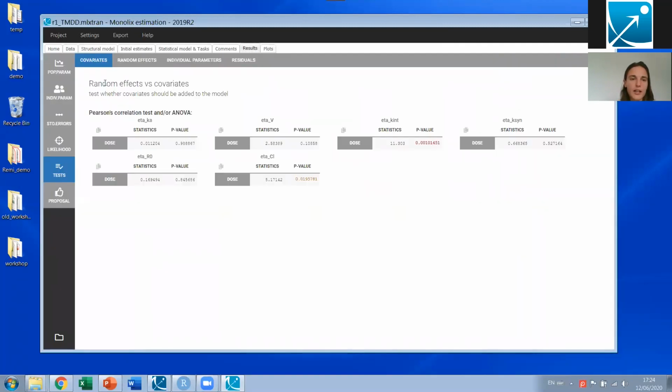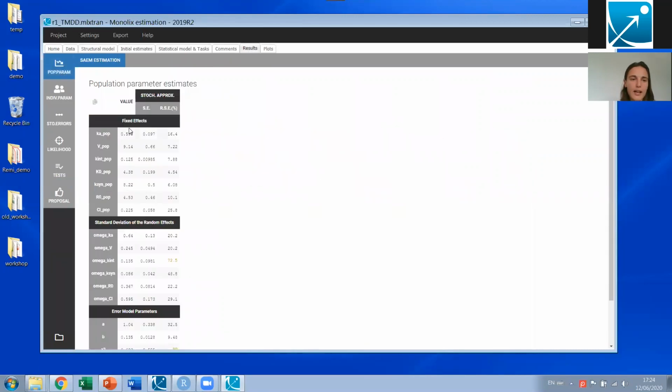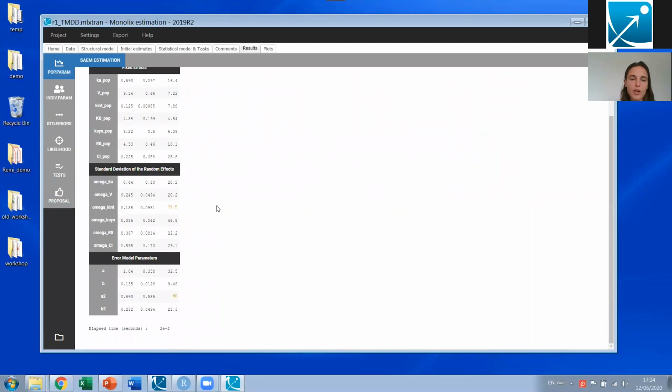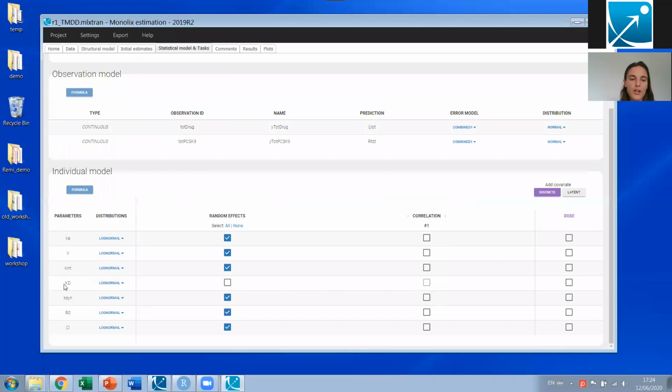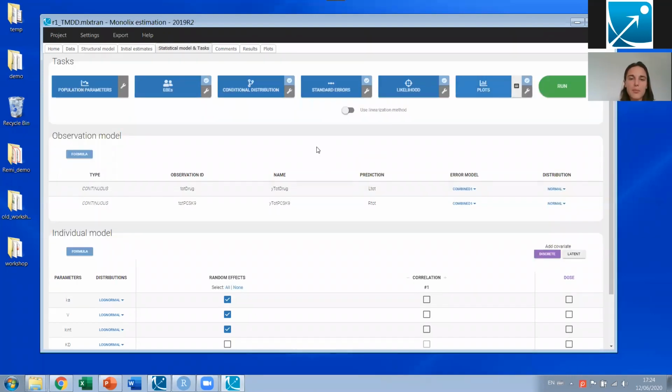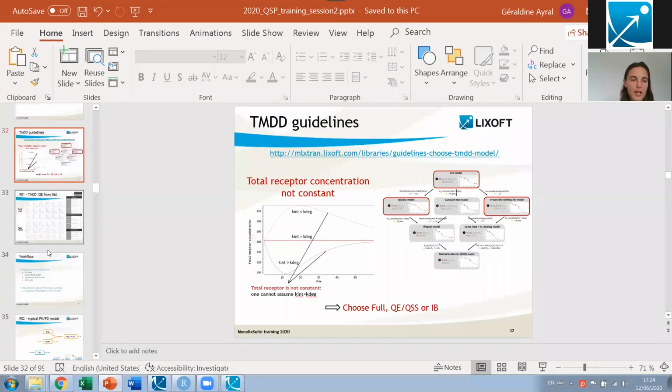If I'm looking at the estimated values, I can see here the estimated value, and the relative standard error looks pretty reasonable too. So this is my PK model. Just as a side note, because the random effects for KD were very small, I have actually removed the inter-individual variability on KD. So that's my PK model. I now would like to add the PD part of it. So we go back to the slides.